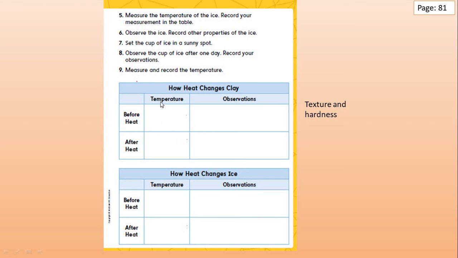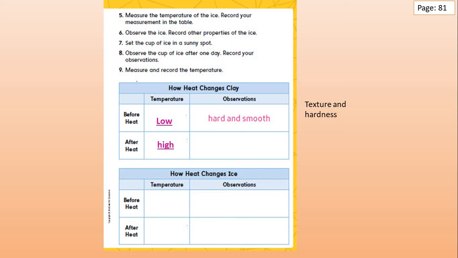Let's see. What is the temperature before heat? Is it high or low? Of course, it's low. What did you observe? What are the properties of the clay before heating? Like the texture and the hardness. Did you say hard and smooth? If so, you're totally right, grade 2. Now, after heating, the temperature, of course, is high.